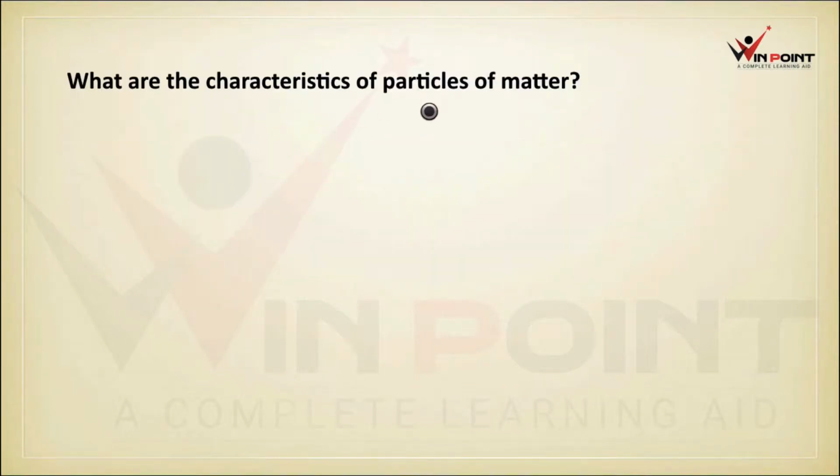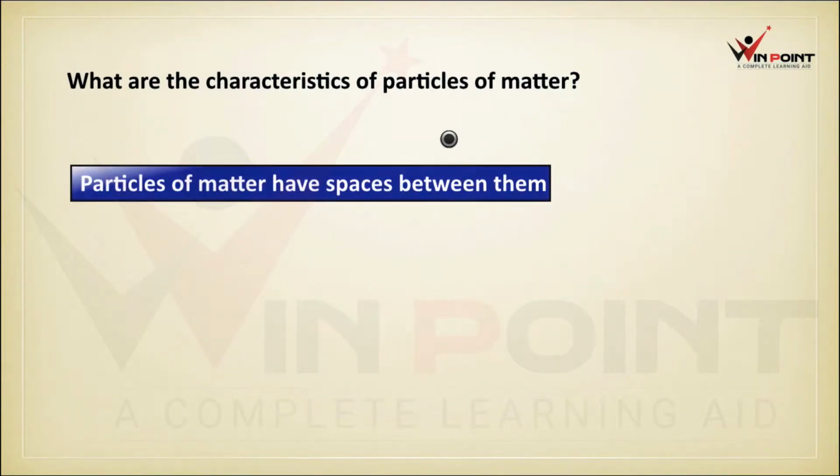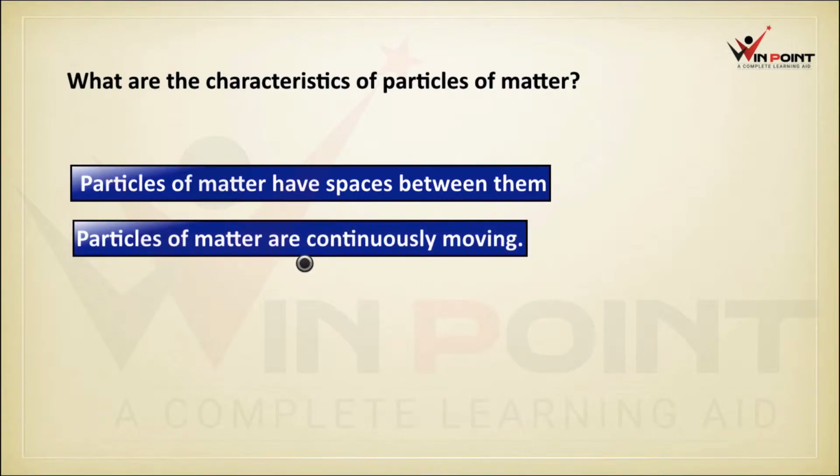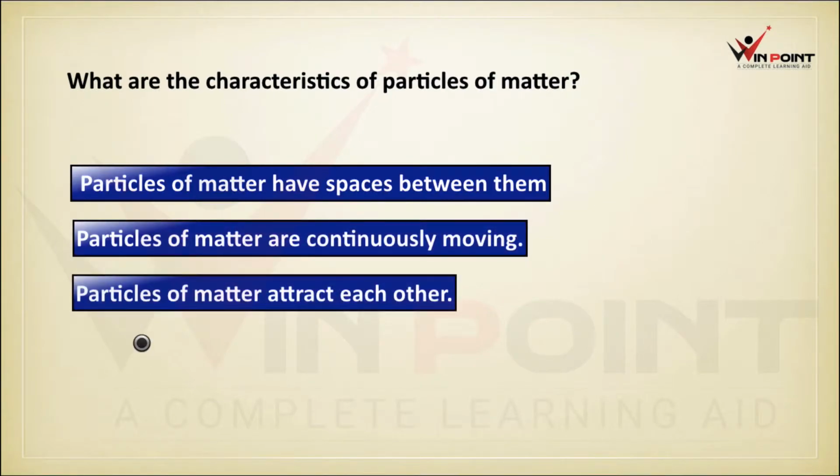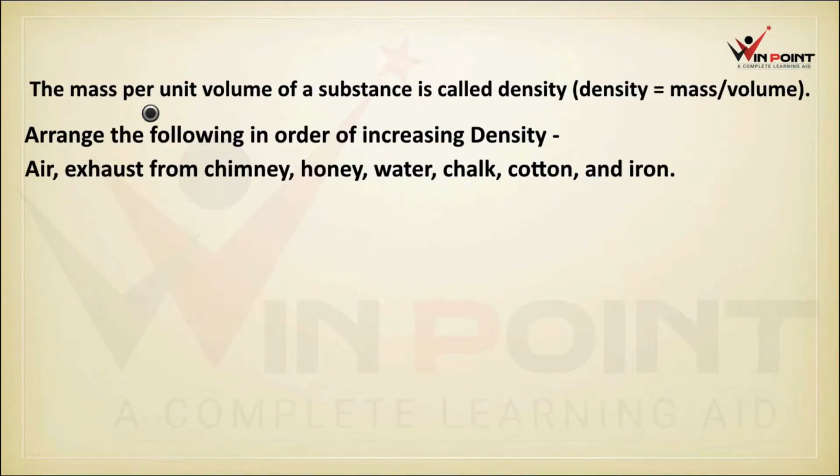What are the characteristics of the particles of matter? We already discussed it. First point, all matter is made up of particles. Particles of matter have spaces between them. Particles of matter are continuously moving. Particles of matter attract each other. These are the properties. The mass per unit volume of a substance is called density. Density equals mass by volume.